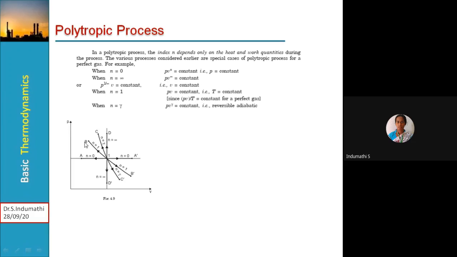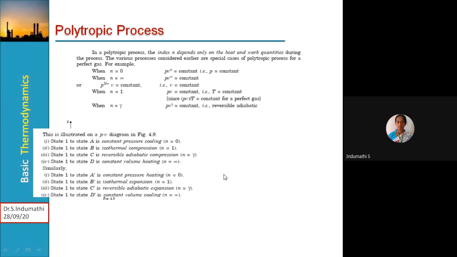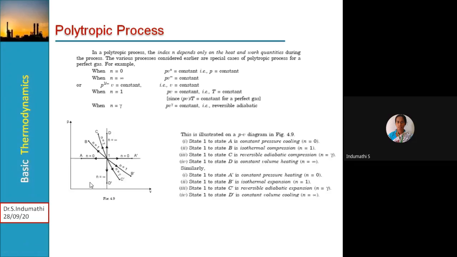So all the processes we have represented on common coordinates, pressure and volume. The illustration of that particular PV diagram is given in figure 4.1 and is explained here. Here the number 1 is the initial state of the working fluid, and A, B, C, D are the final conditions.